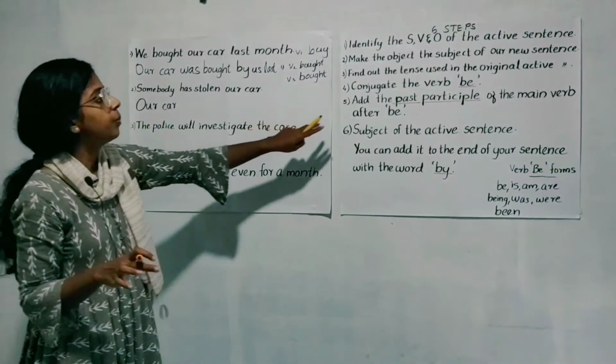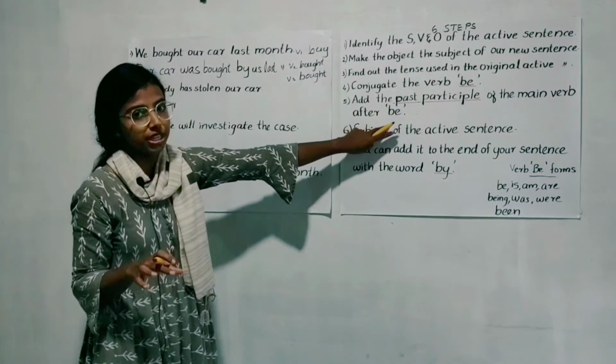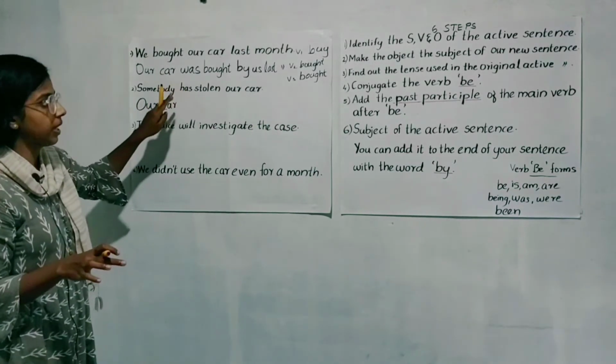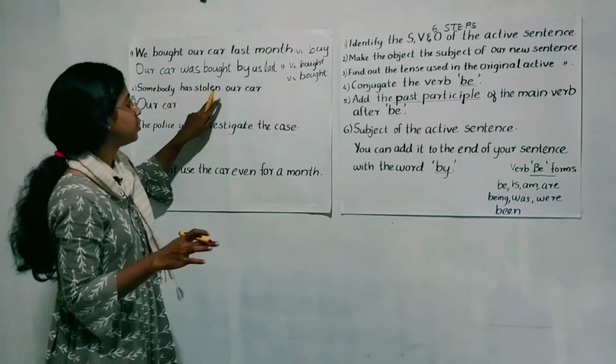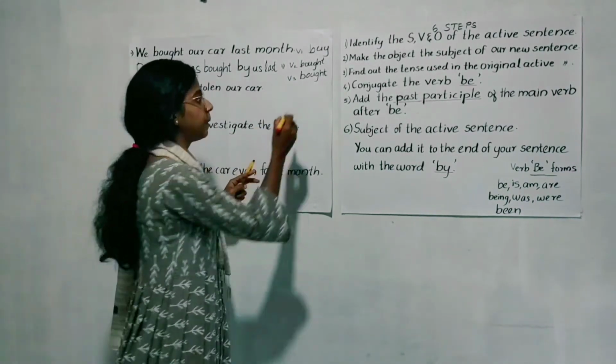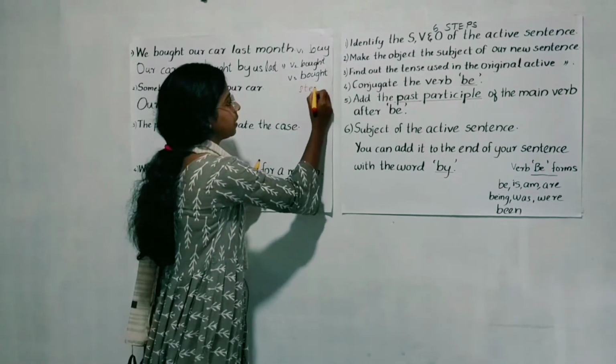And now we have to add the past participle of the main verb after be. So the main verb's past participle. The main verb here is stolen. So we know that stolen is the past participle of the verb steal.